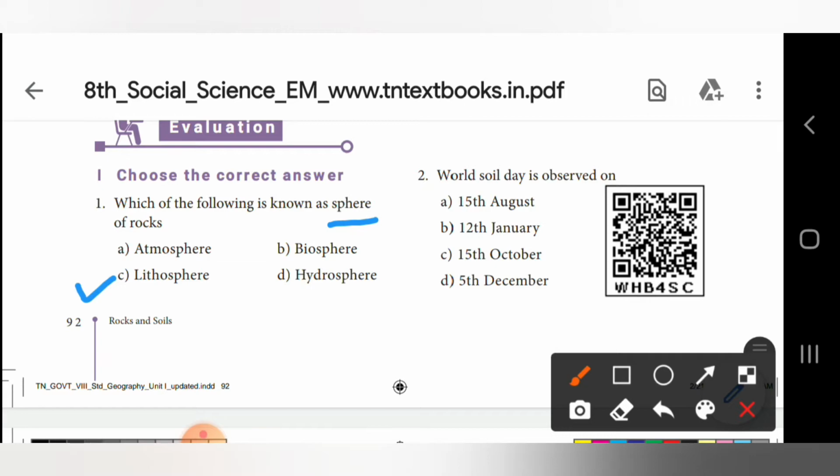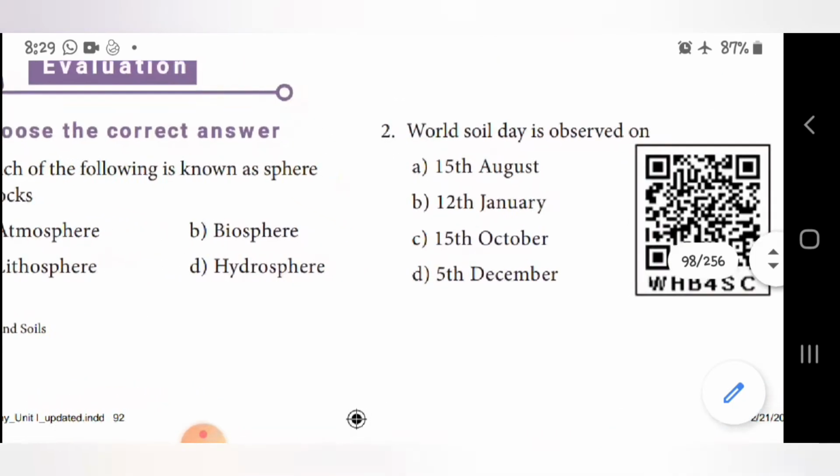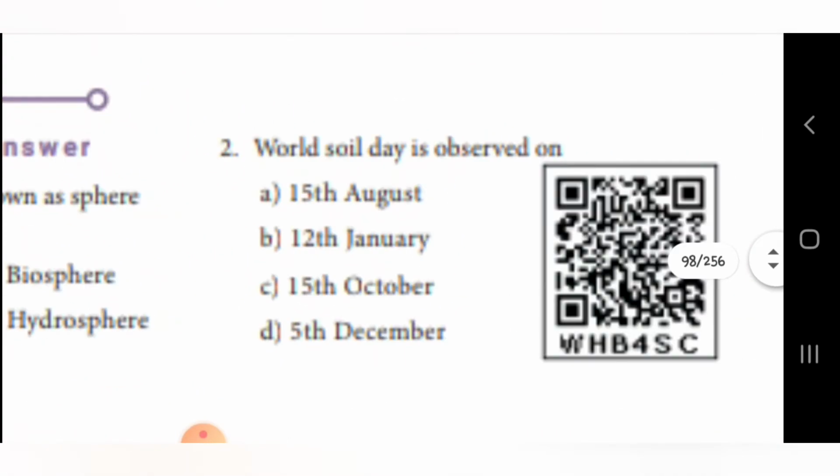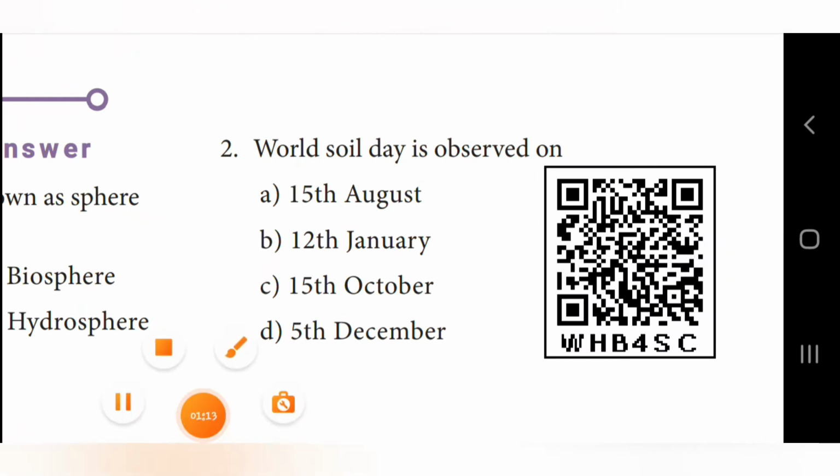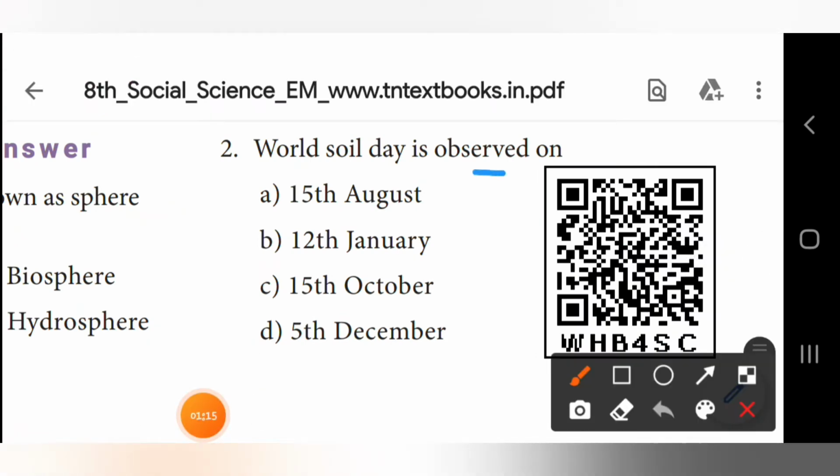Second one, World Soil Day is observed on 5th December. D is the answer.